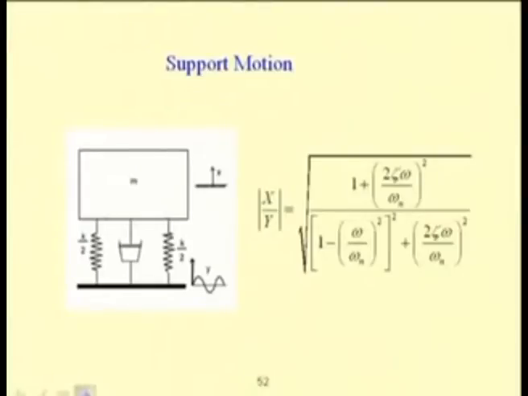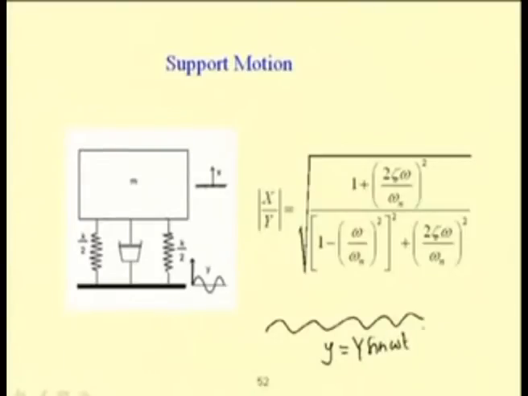Also in this linear system one may study the support motion. In most cases, for example, in case of a vehicle moving on a wavy road, generally there is undulation in the road. So, this road can be modeled as a vibrating support. For simplicity, it can be modeled as a periodic motion, y equal to Y sin omega t.